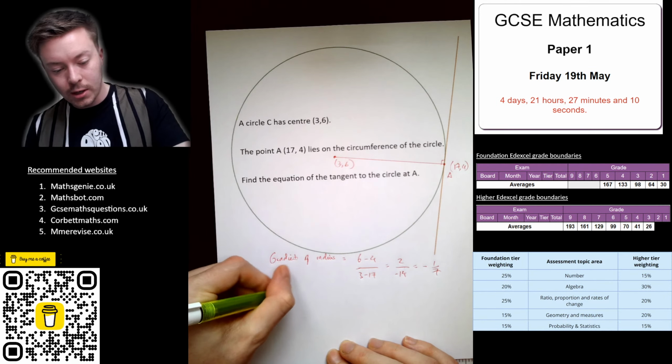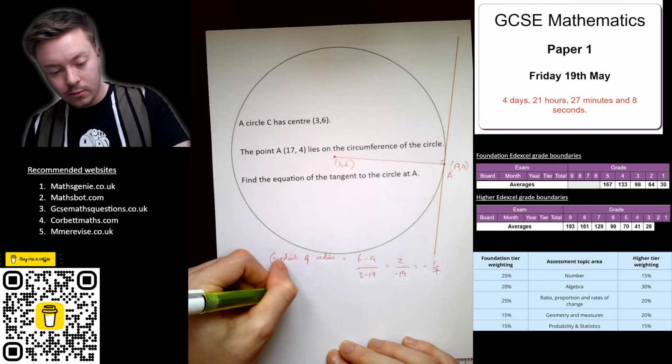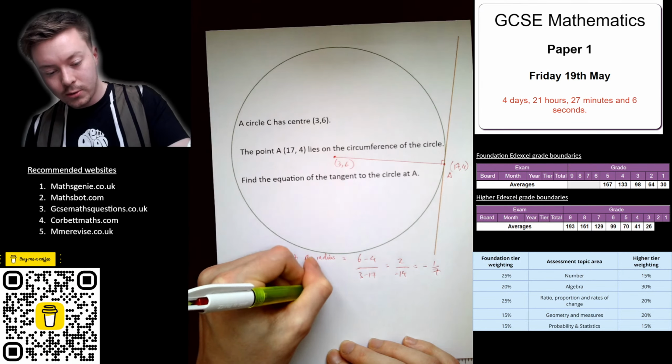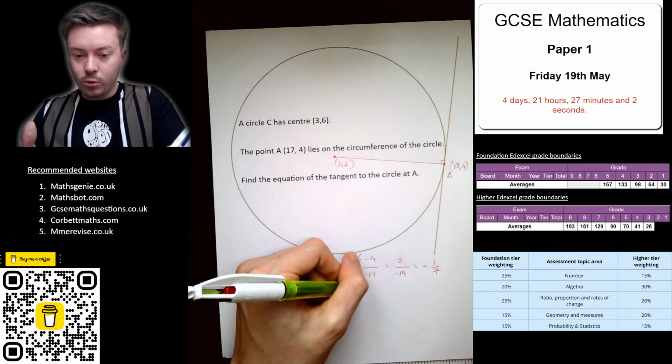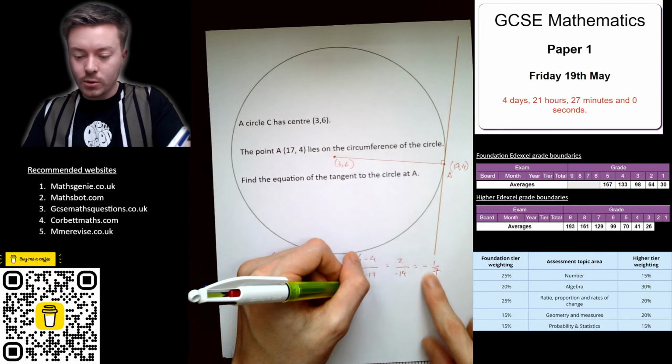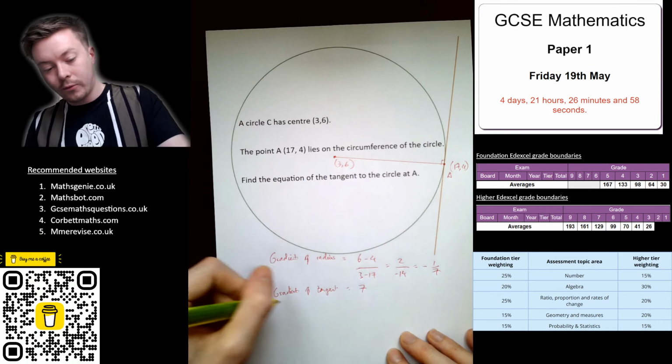So that means the gradient of the tangent is the negative reciprocal. So it's going to be positive, and then 7 over 1, which is 7.